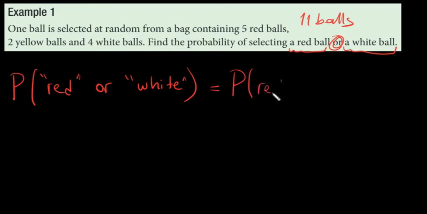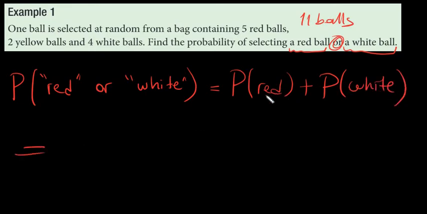Probability of selecting a red ball plus the probability of selecting a white ball. So what is the probability of selecting a red ball? The number of desired outcomes over the number of all outcomes. We want to get a red ball.